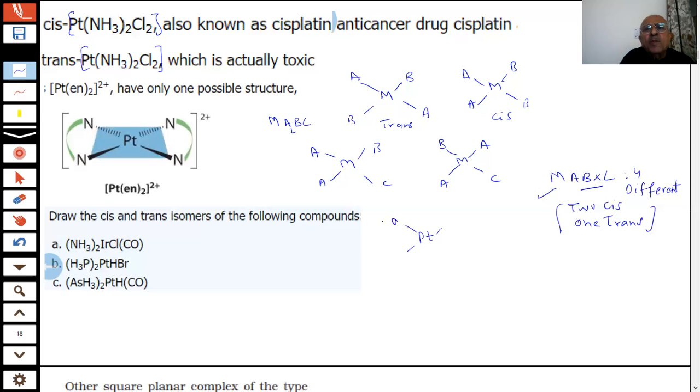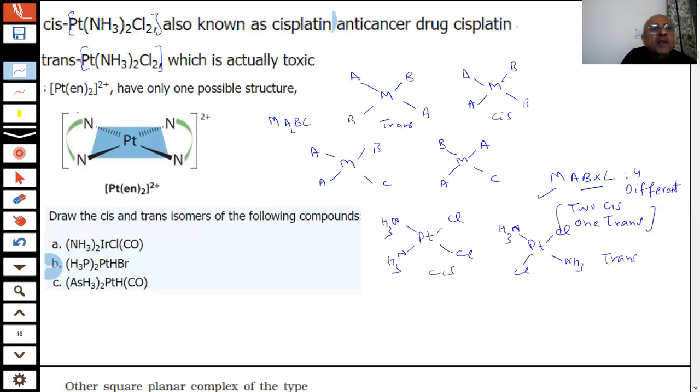If I write NH3 adjacent, this will be cis. If I write across each other, NH3 and Cl, that will be our trans isomer.